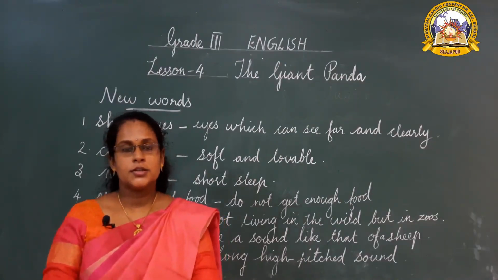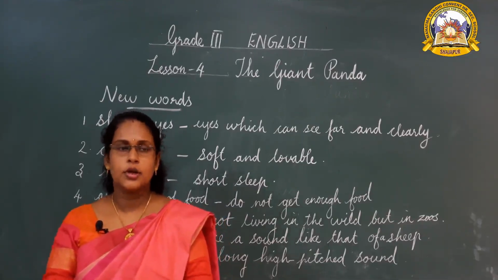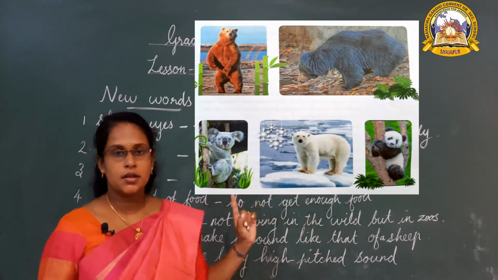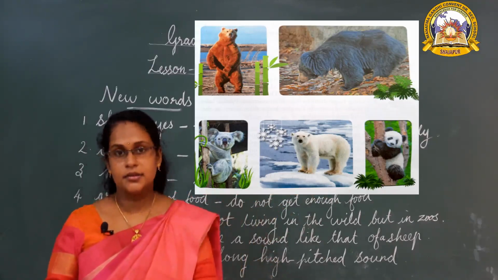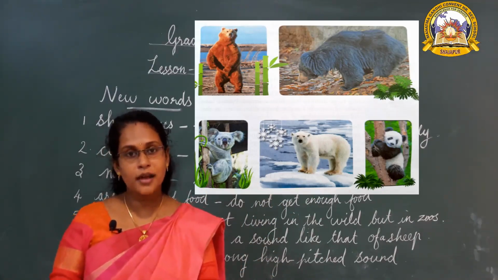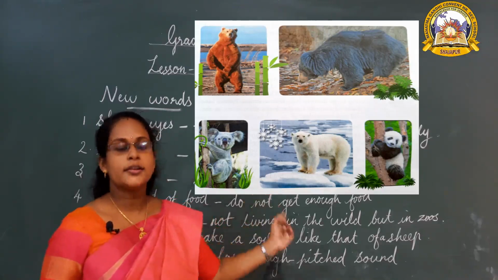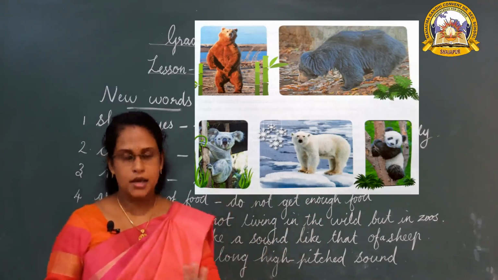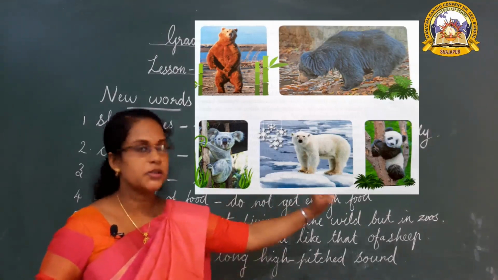Okay, today we are going to learn about a bear. Look at this picture. You can see many bears, isn't it? Among these, one is not a bear. Can you find out which one is not in the group of bears? Yes, this corner one, that is a koala. That is not a bear. Then today we are going to learn about the last picture.